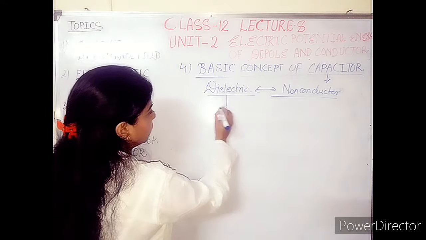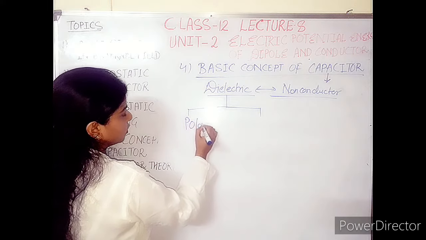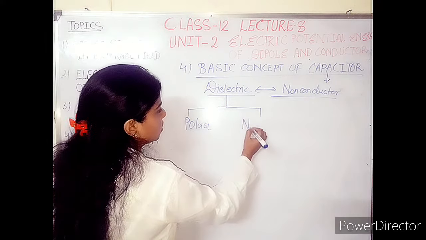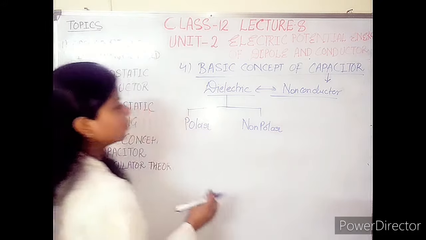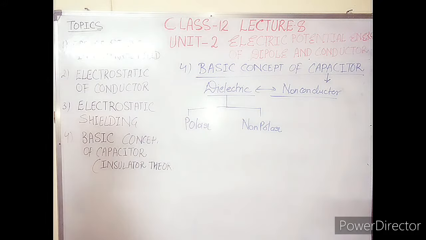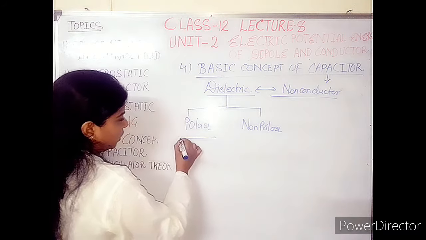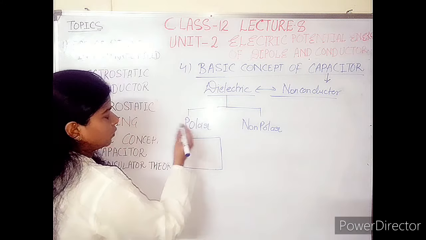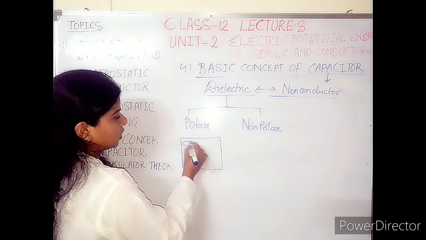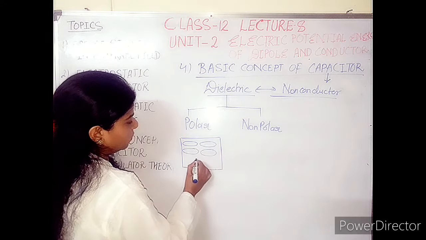So dielectric may be of two kinds. One is polar dielectric and one is non-polar dielectric. Polar dielectric, you can imagine that if this is a substance with polar dielectric, that means initially the atoms are polar in form.